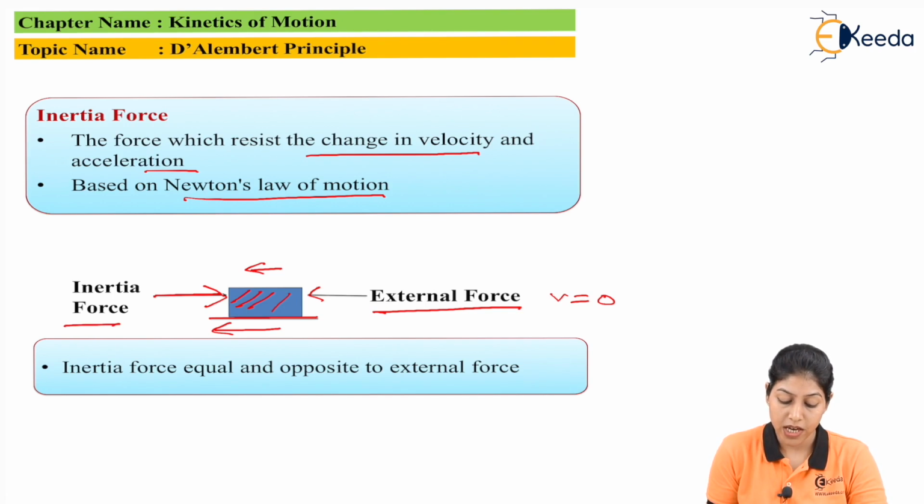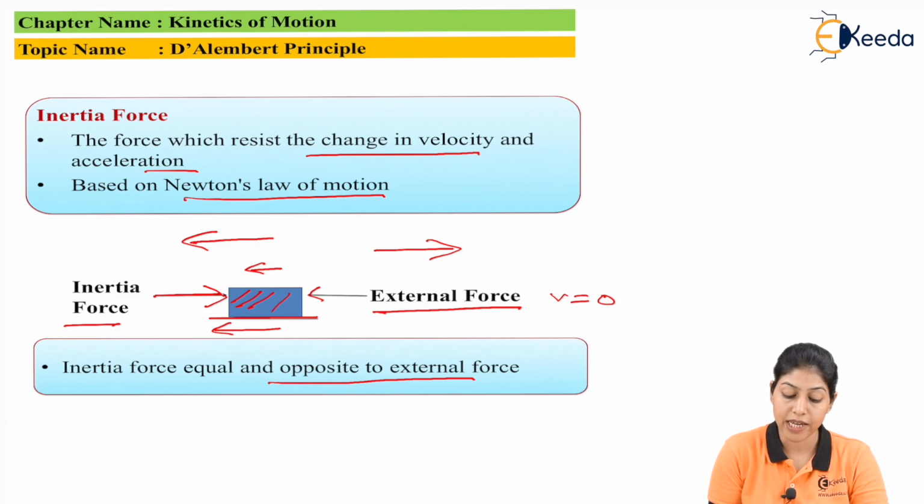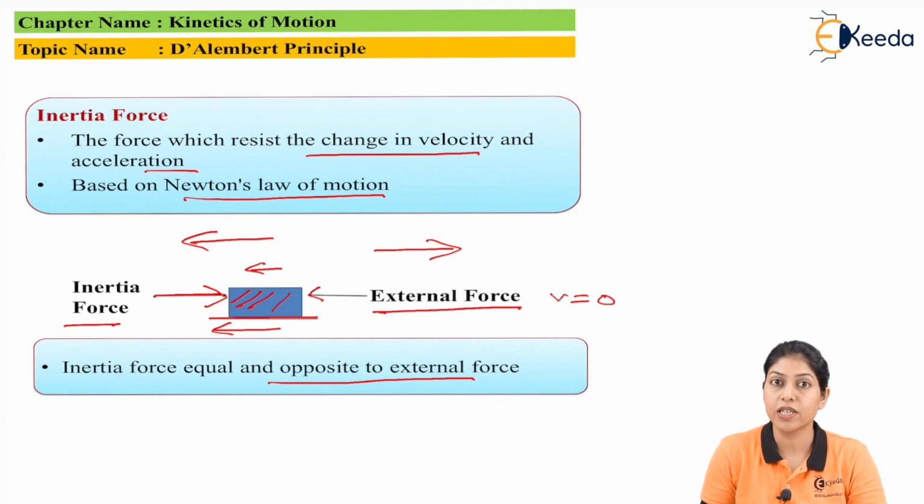So what is inertia force? It is the resistance against the external force, and we can consider it always equal and opposite to the external force. When it is greater than the external force, the body will move in its own direction, and when it is less than the external force, the body will move in the direction of force. So the inertia force should be equal to the external force and opposite to it. In that case only will this force resist the change in velocity and acceleration. So this is about the inertia force.